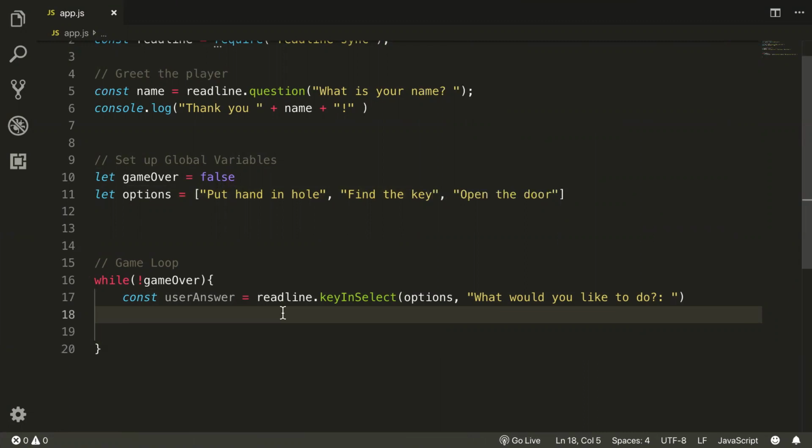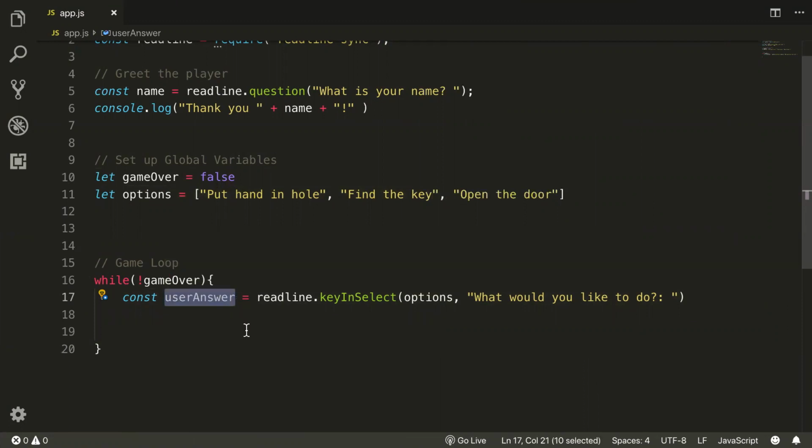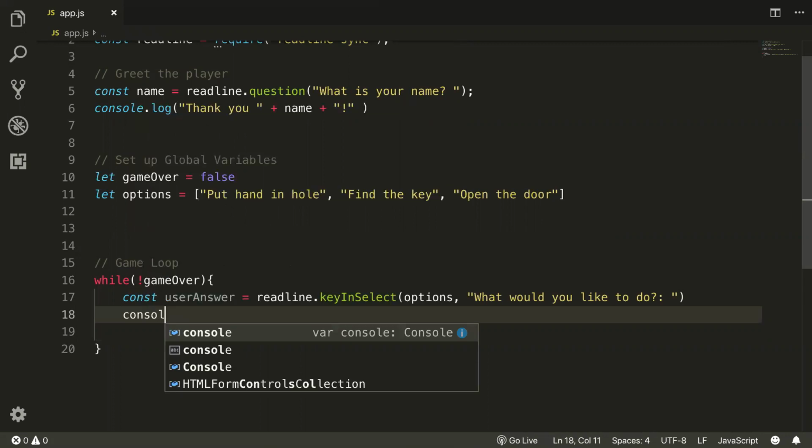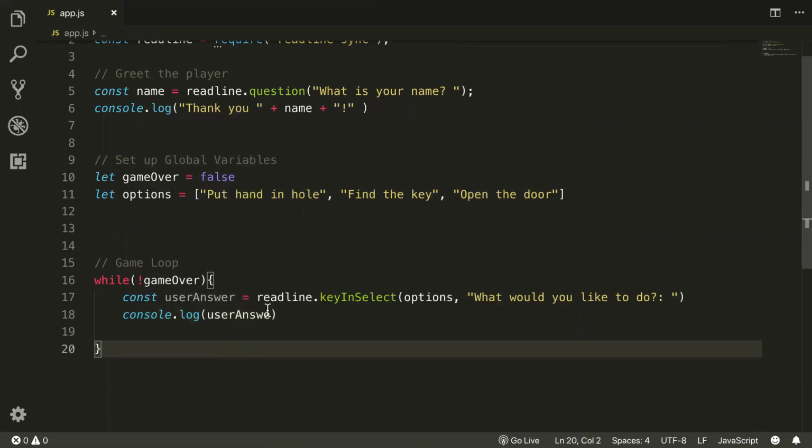Now I want to test what key and select actually returns. What do we expect user answer to be? We don't really know, but if we had to guess, hopefully it would be the option they chose. So if they chose put hand in hole, maybe that's what this would store. But we don't know. We didn't write this package. So what's a good way to know what the user is giving us? Before I go any further, let's see what this returns when I choose a specific answer.